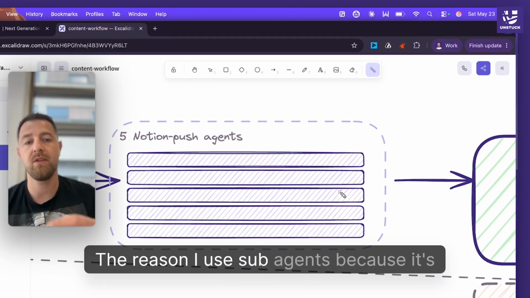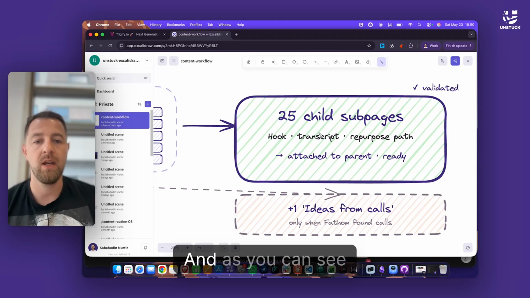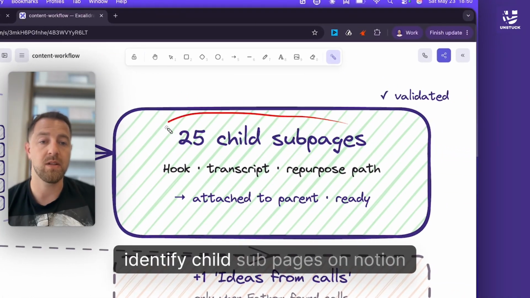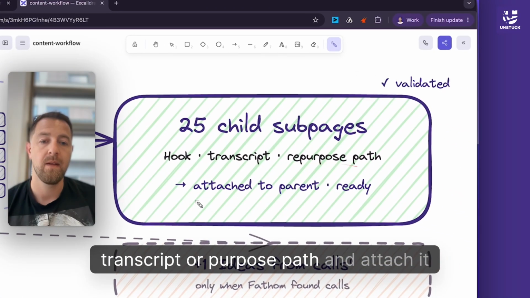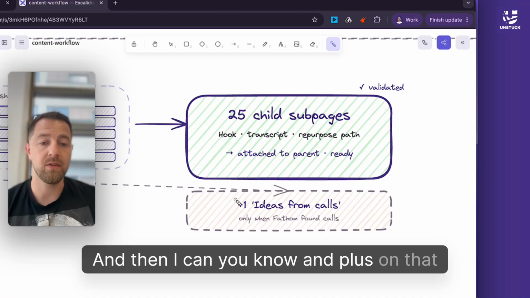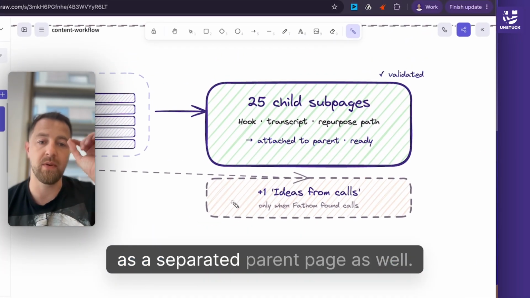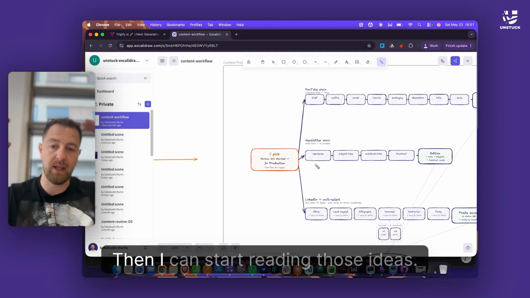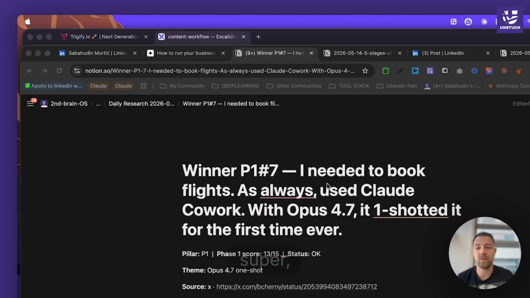The reason I use sub-agents is that with large amounts of data, it's going to be faster. And as you can see, my final output is 25 child sub-pages on Notion, with hook, transcript, and repurpose part, attached to the parent, ready. And on top of that, I take ideas from the calls as well, as a separate parent page. Ideas, what should I do next? Then I can start laying those ideas out on the socials. As you can see, it's super powerful.